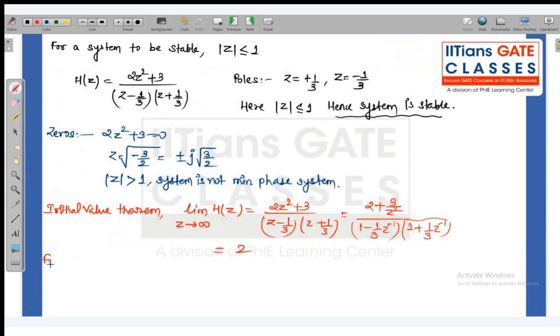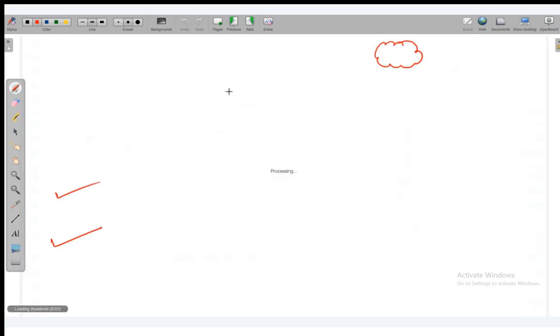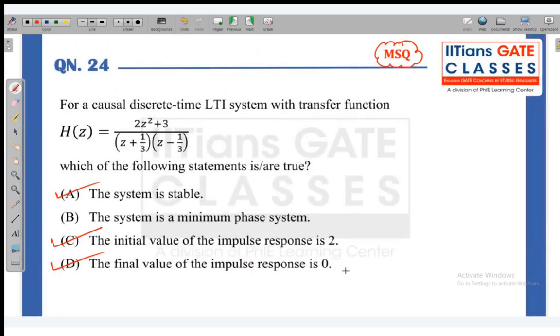Now what about the final value theorem? If I apply the final value theorem, this is limit z tends to 1 of (z − 1) H of z. So limit z tends to 1 of (z − 1)(2z² + 3) divided by (z − 1/3)(z + 1/3). As z tends to 1, it gives us the value 0. So the final value of the impulse response is 0. So these three answers are correct. So the right answer for this question will be A, C, and D.